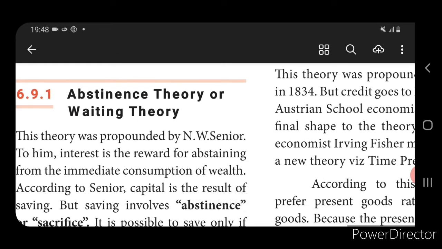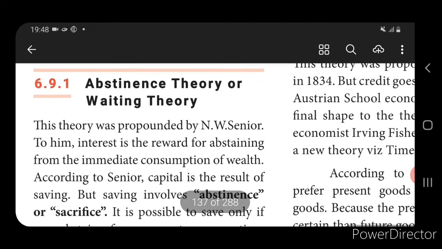Okay, so each theory has been introduced or given by some economist. So see this, the first one, the abstinence theory or waiting theory, has been propounded by N.W. Senior.